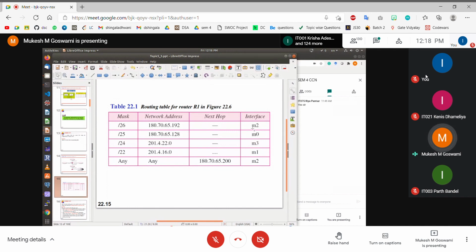अब ये कौन से interface पे connected है? ये जो network है वो directly connected है, लेकिन directly कौन से interface पे connected है? हमारे पास तो 4 interface है, M0 है, M1 है, M2 है, M3 है. तो कौन से interface पे connected है?